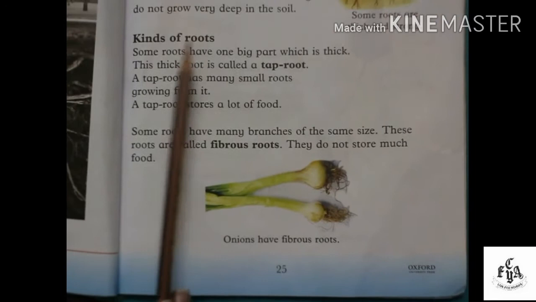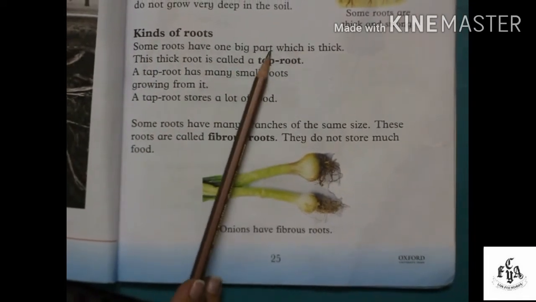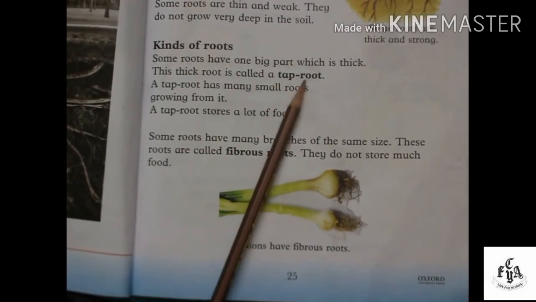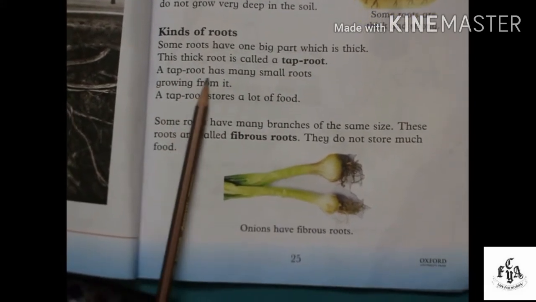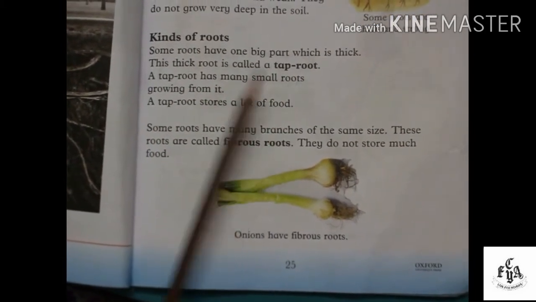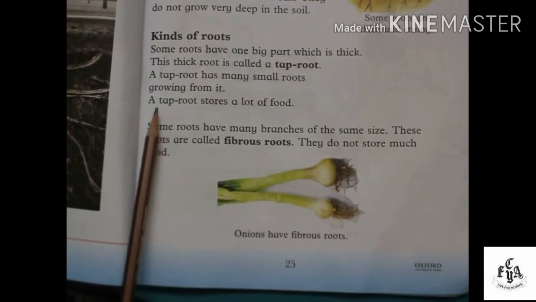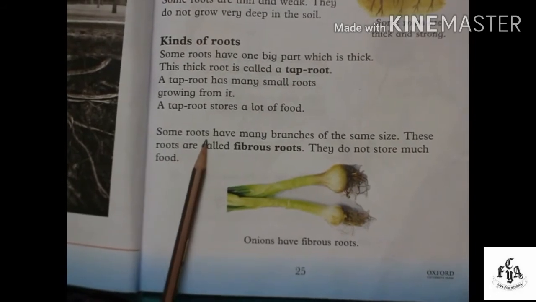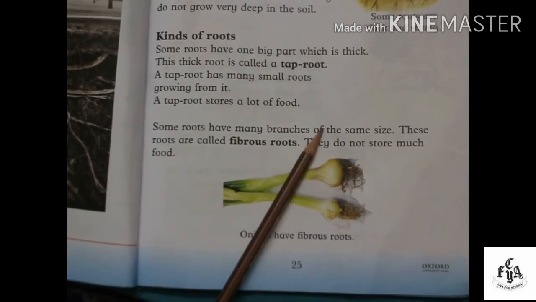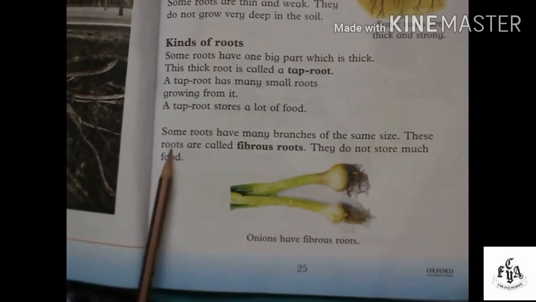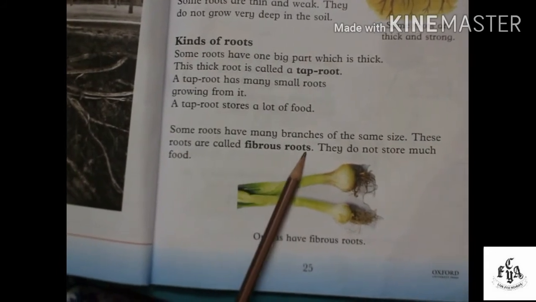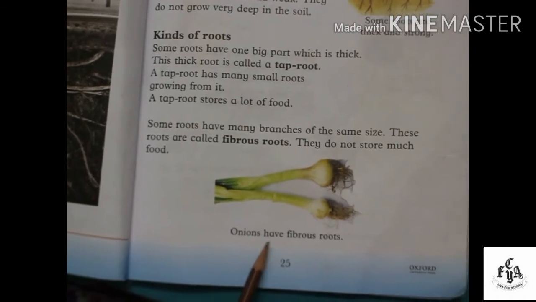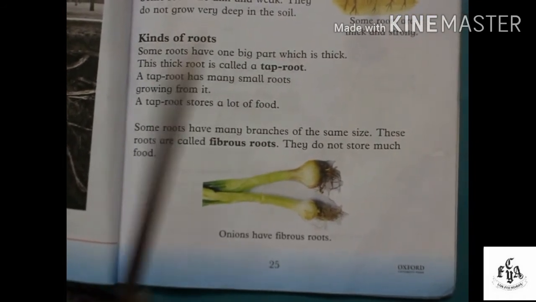Kinds of roots. Some roots have one big part which is thick. This thick root is called a taproot. A taproot has many small roots growing from it. A taproot stores a lot of food. Some roots have many branches of the same size. These roots are called fibrous roots. They do not store much food. Onions have fibrous roots.